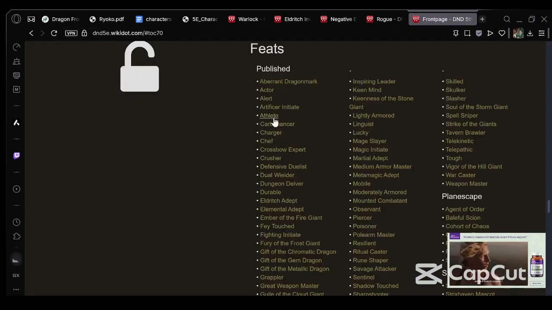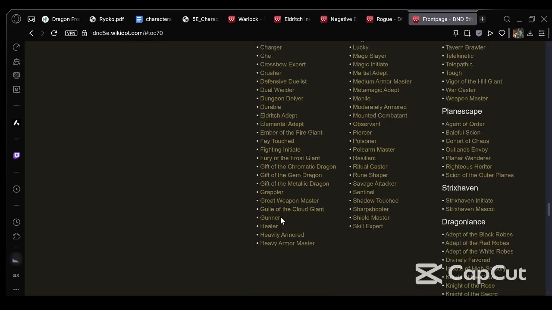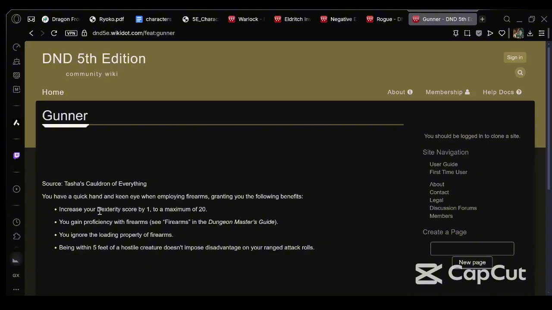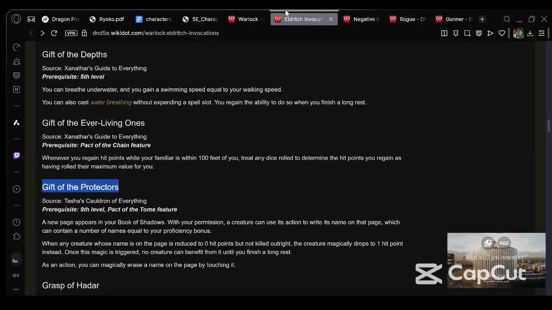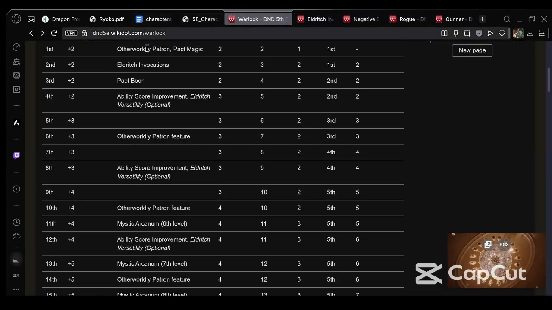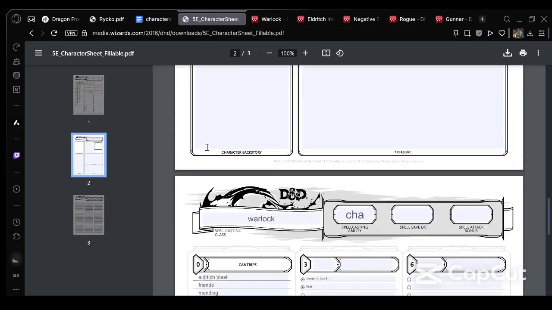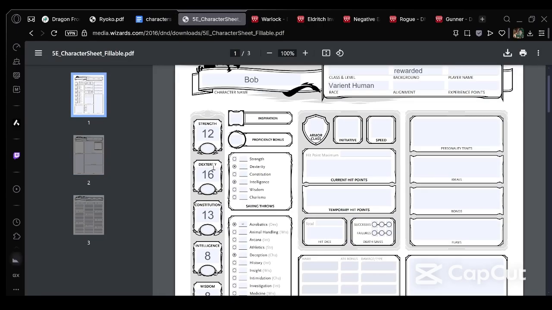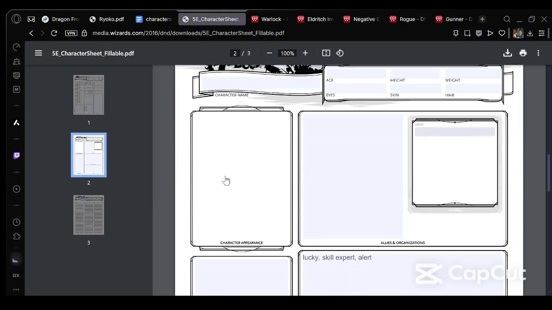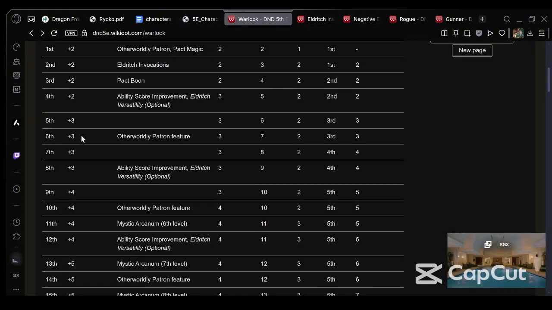Jeez, where is it? Let's go with... Where is it? No, there's Gunner. There it is. Gunner, just so he doesn't have to reload. To be fair, he planned on using pistols, so he shouldn't need to reload that much in combat. But if he does, then I'm sorry. It's fine. And it also gives a +1 to dexterity, which, I mean, looks good. Okay. So I think that's all for 9.